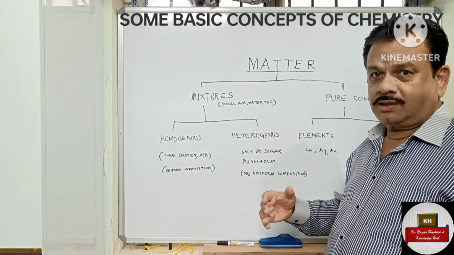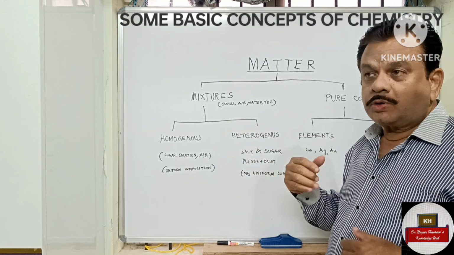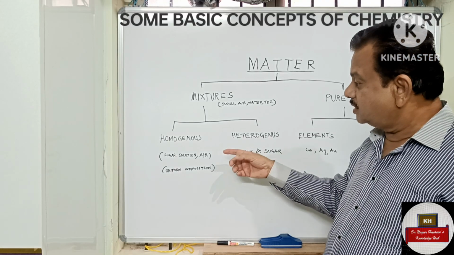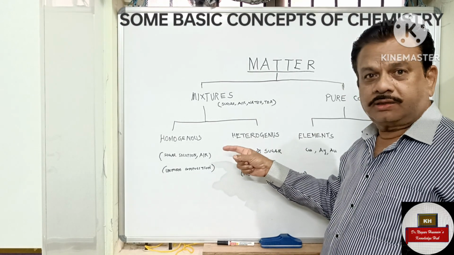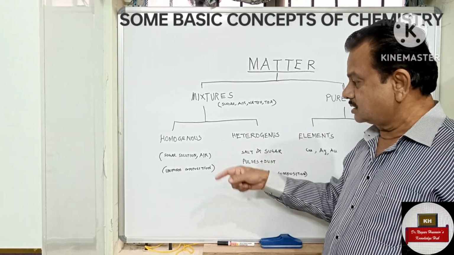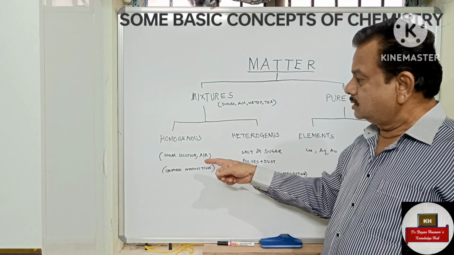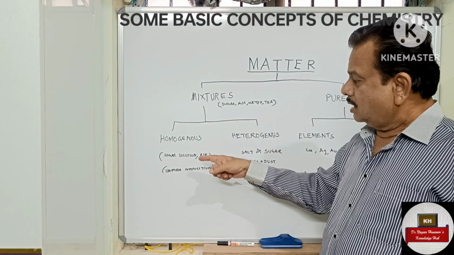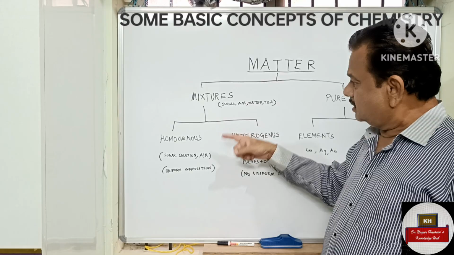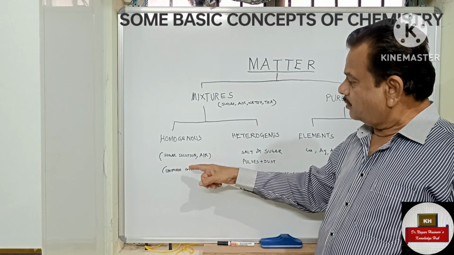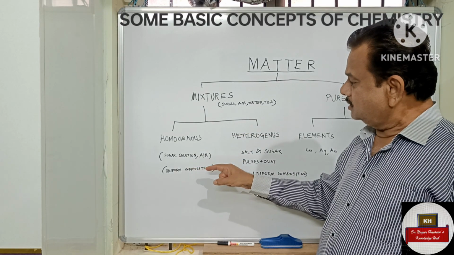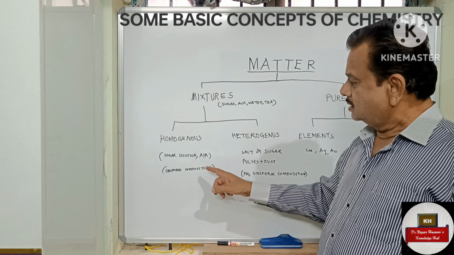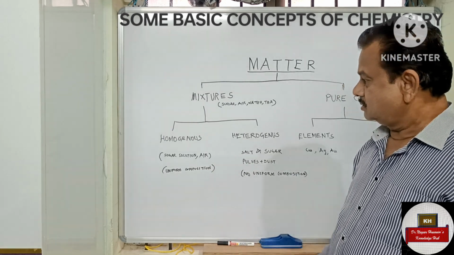Similarly, air is also a mixture of oxygen, nitrogen, hydrogen, etc. that you cannot see visibly. So this is homogeneous matter. Examples are sugar solution, air, etc.